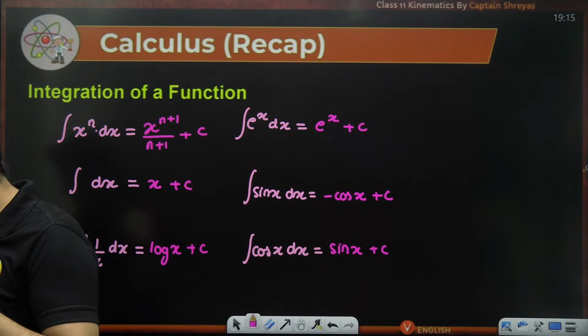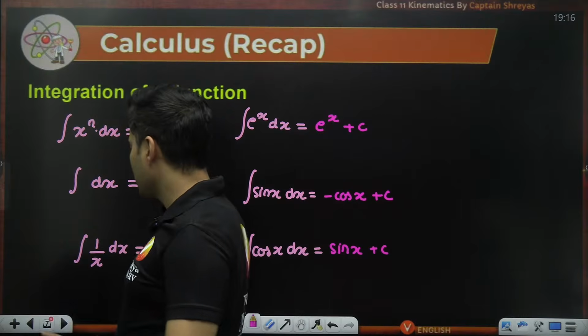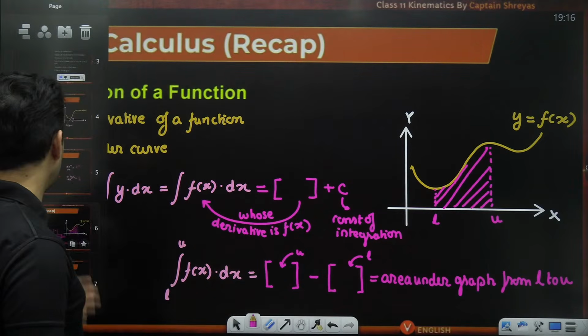Is that clear? Hi future IITian, welcome. Yeah, welcome everyone. Are you able to remember all these things? Okay. So these are the basic things that you will know.